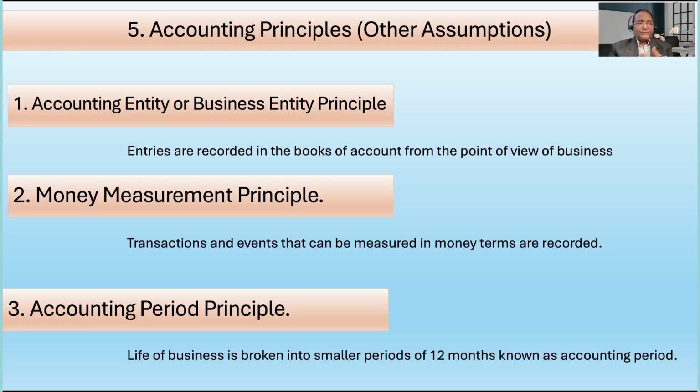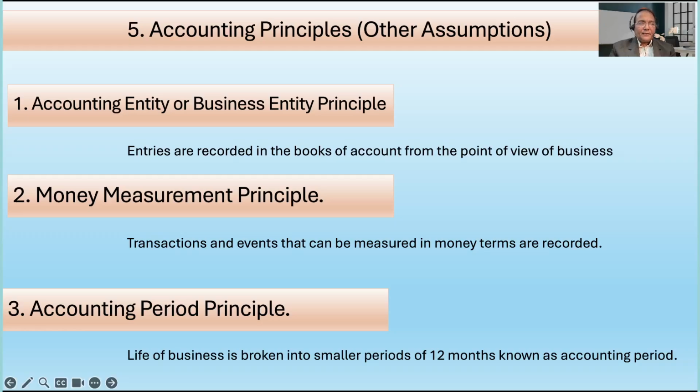Some follow 1st April to 31st March. So usually 1st April to 31st March happens to be the largely accepted accounting period for the majority of the organizations. So these are the three principles that we have seen.